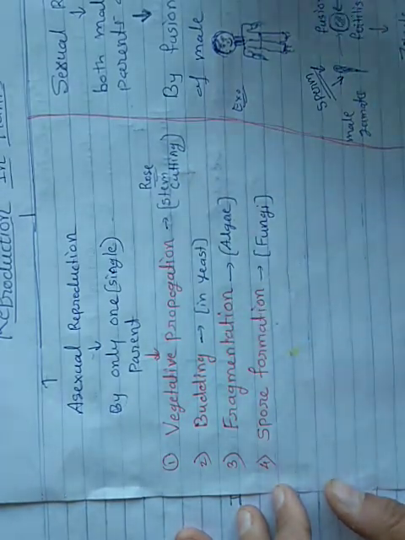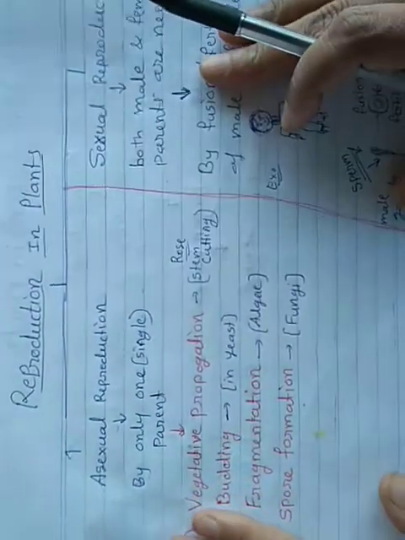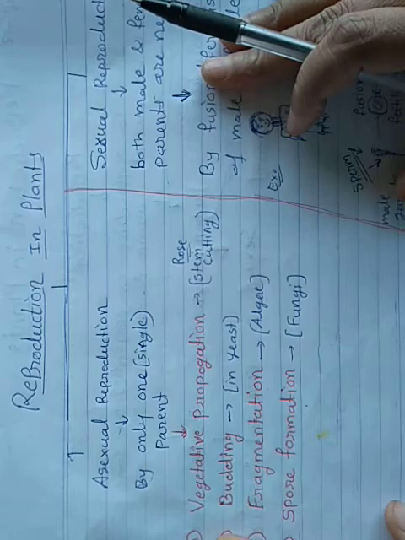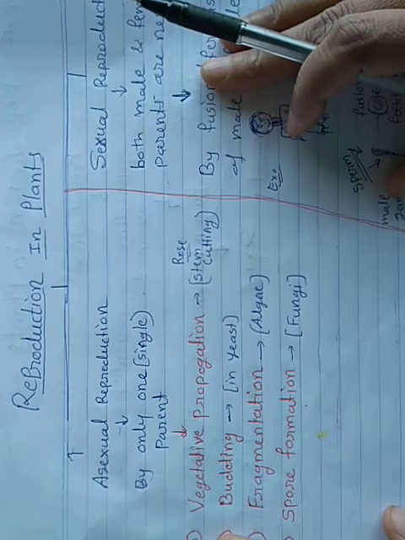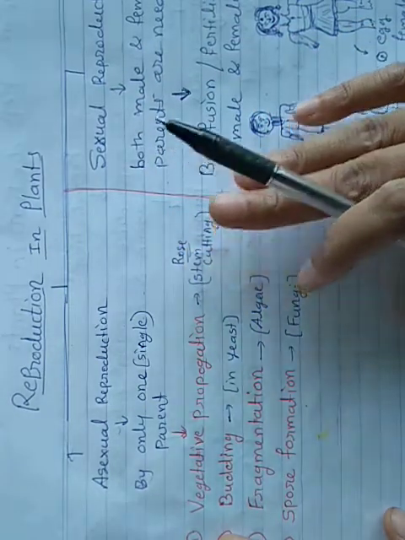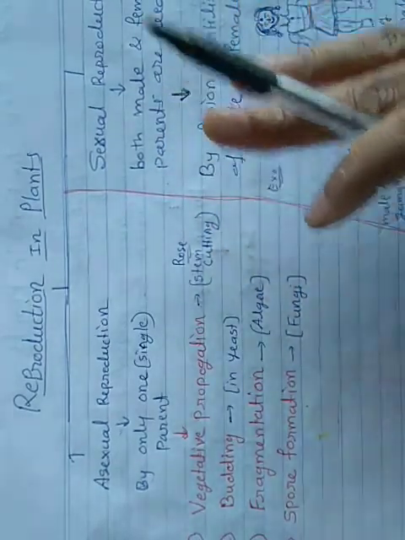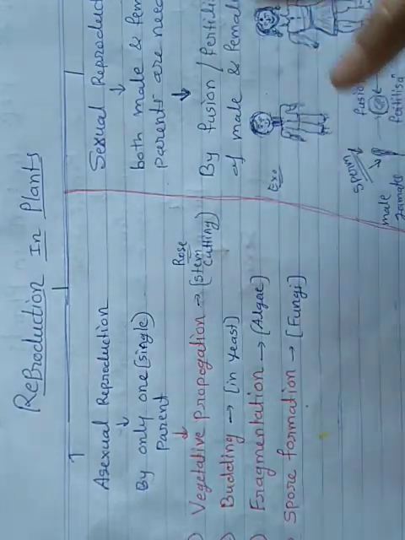Okay, so in this year, particularly in our 7th standard, we will learn reproduction in plants. In this chapter we are learning reproduction in plants specifically, so we will discuss the reproduction in plants here.